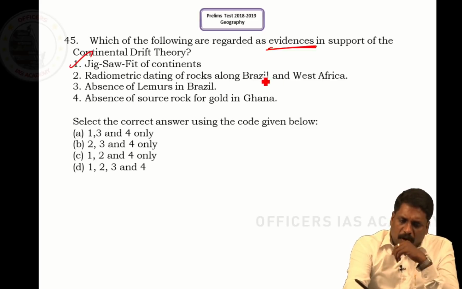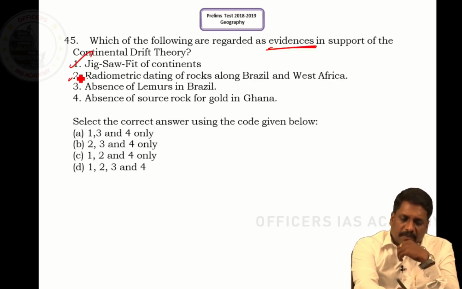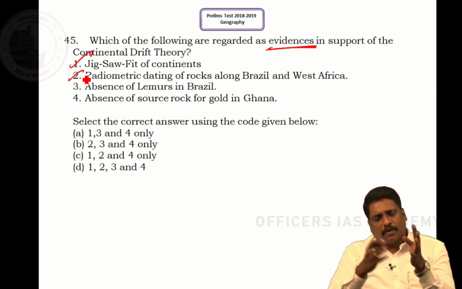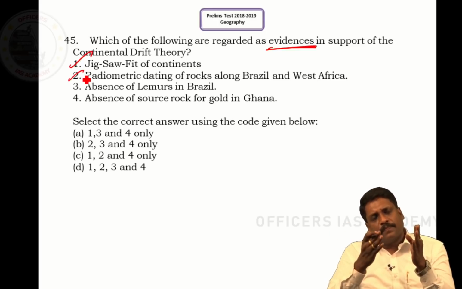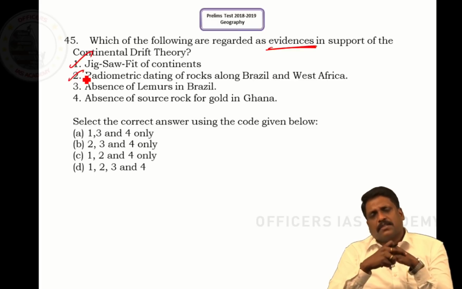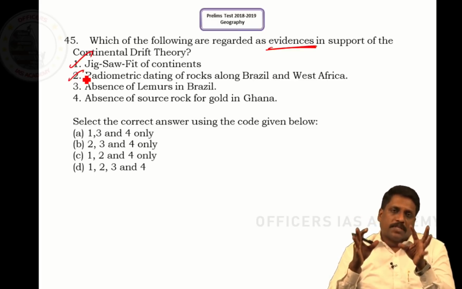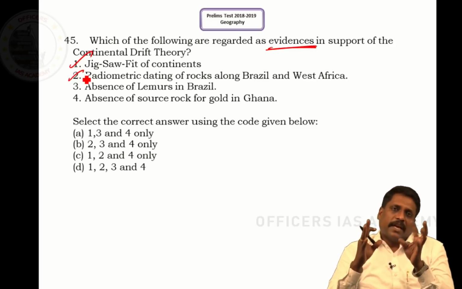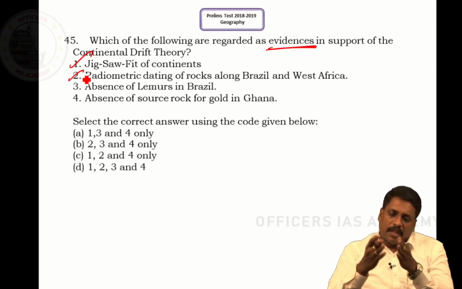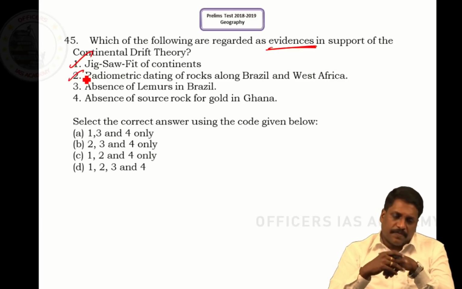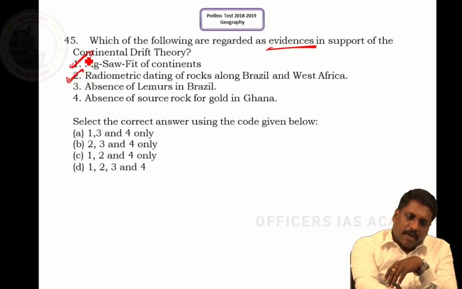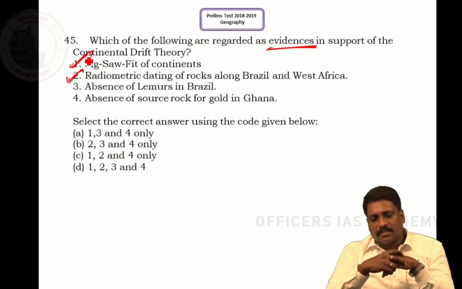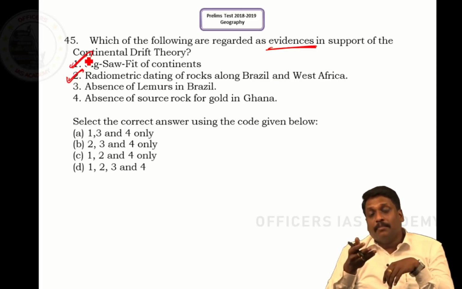Radiometric dating of rocks along Brazil and West Africa. Put it very simple, they are talking about the rocks, or at least when I talk about West Africa and Americas, we have old block mountains formation. So what we understand, this radio dating almost gave us the idea that both these mountains formed during similar ages. Right, sir. So again, yes, carbon dating or radiometric dating of rocks is also taken as an evidence. Absence of lemur in Brazil.